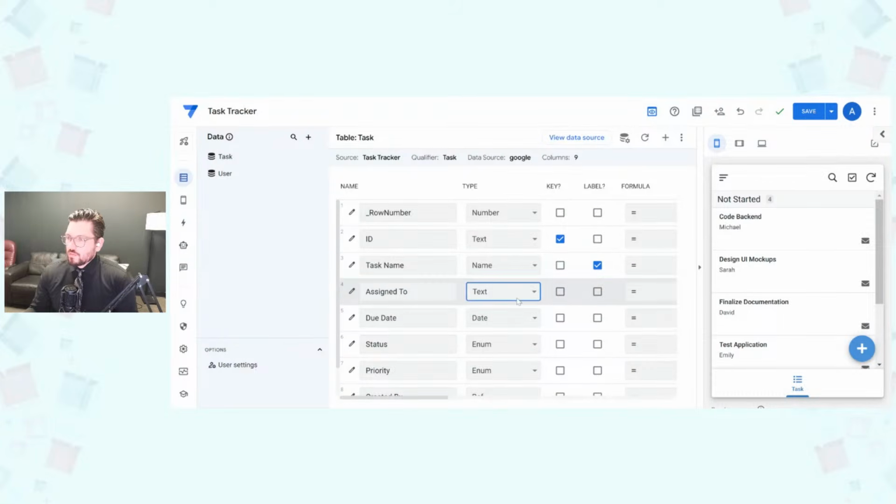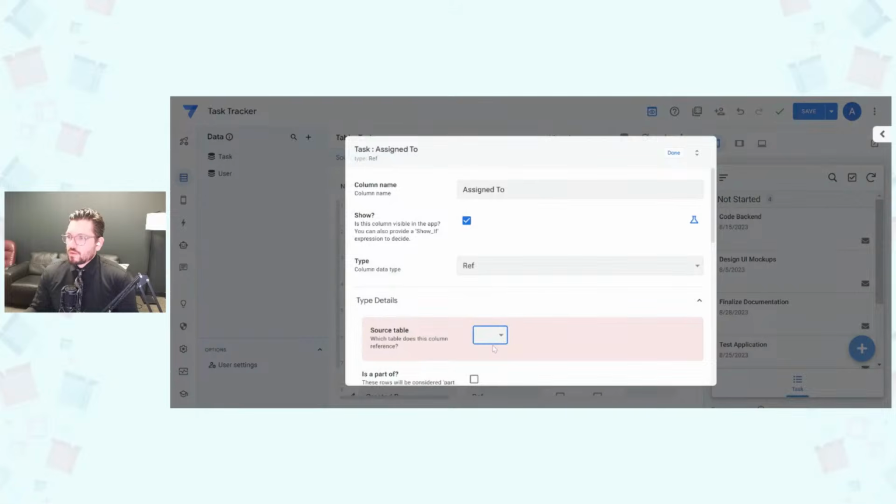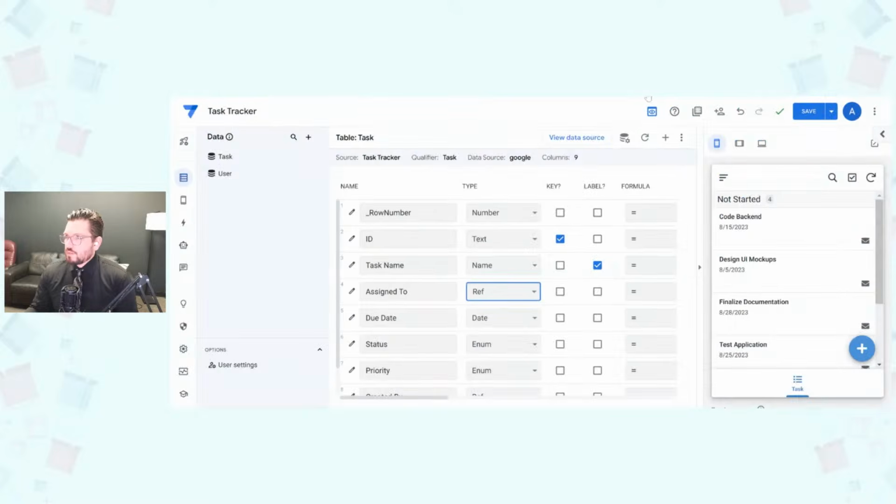Okay, so I got those fixed up there, and then we have our task name, who it's assigned to. This could ideally be a reference to the team table or the user table, and I would need to enter these people in on the user table over here.